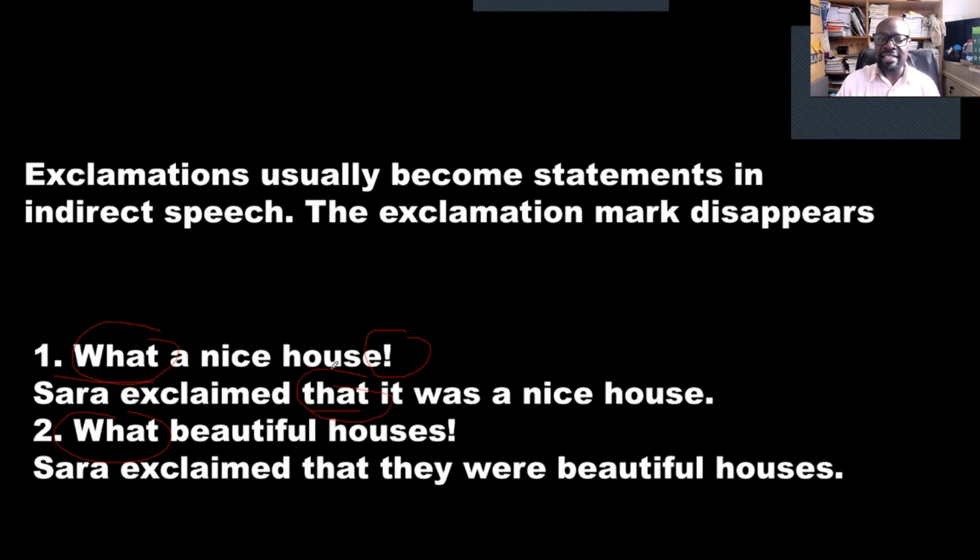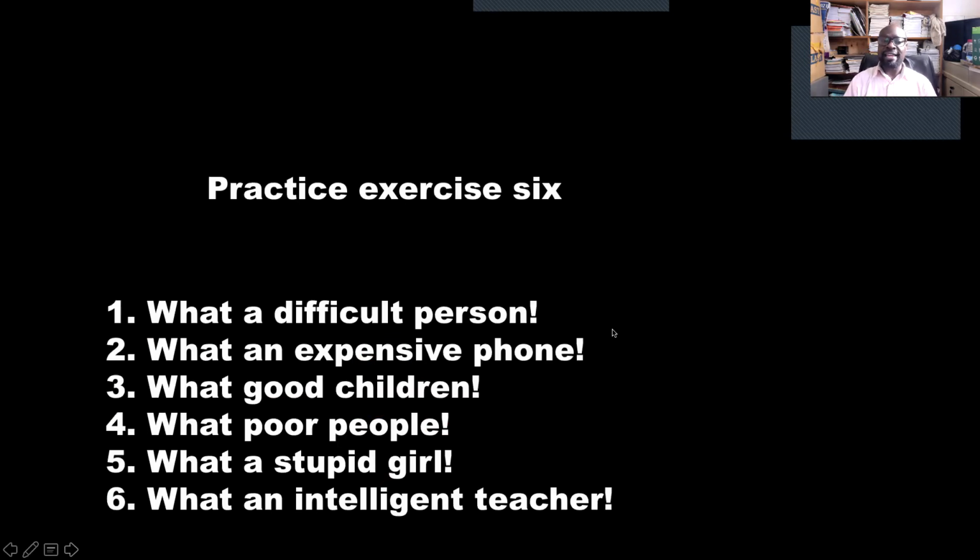And we say it was a nice house. What beautiful houses, these ones are many, so we use they. We use it if it is one. When there are many, they. Sarah exclaimed that they were beautiful houses. Remember to copy the example in your book. You also try this exercise in your notebook.